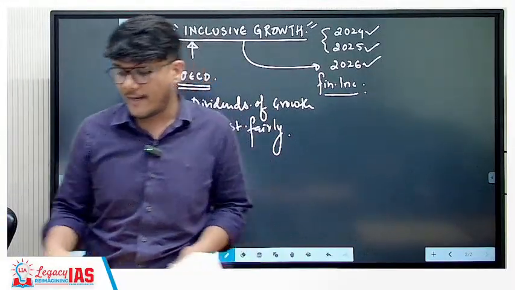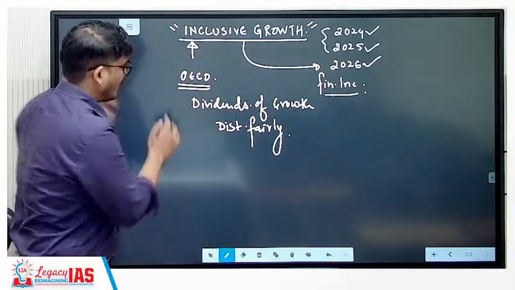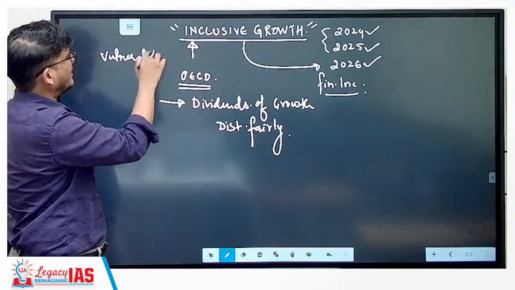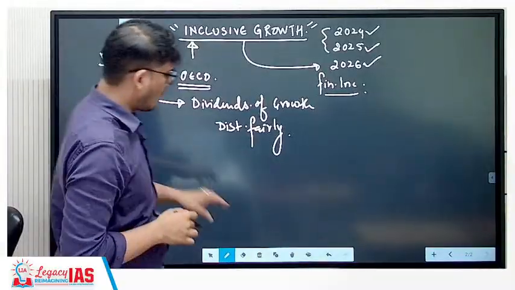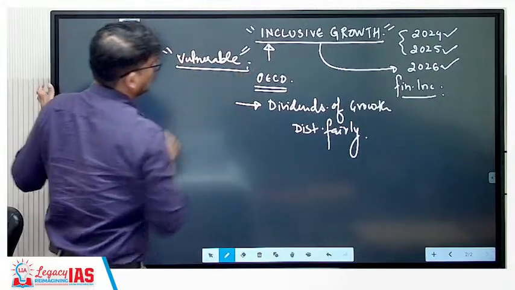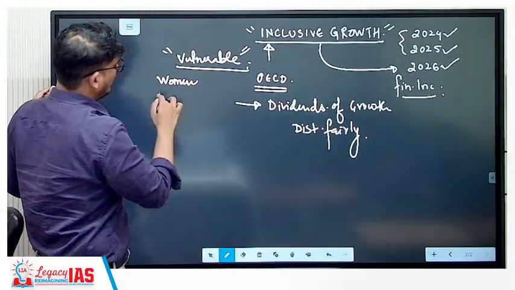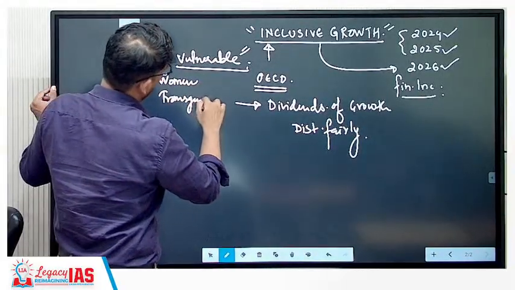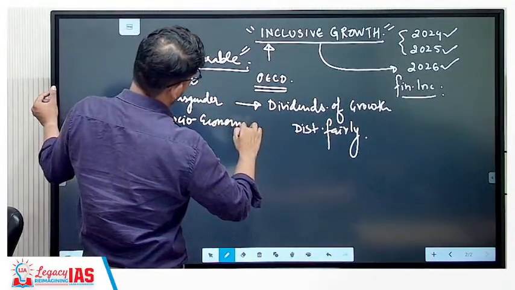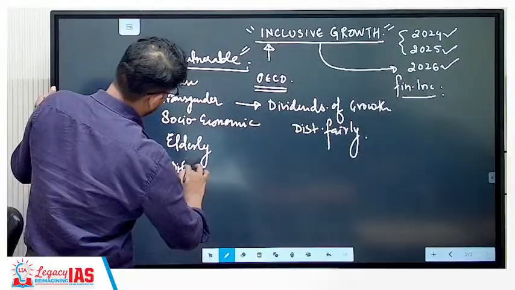Now one very important aspect you should keep in mind with respect to inclusive growth is, whenever you are writing answers, try to include the most vulnerable sections of the society. Don't write your answers in a generic manner, but rather try to include very specific vulnerable sections into the answer. For example, here you will have the women, transgenders, the socio-economically backward sections of the society, the elderly, and the differently abled people.